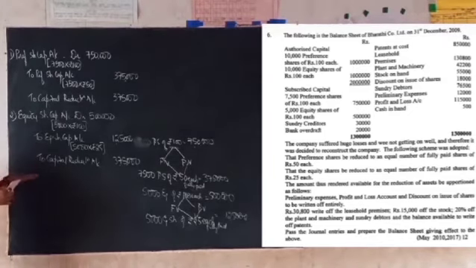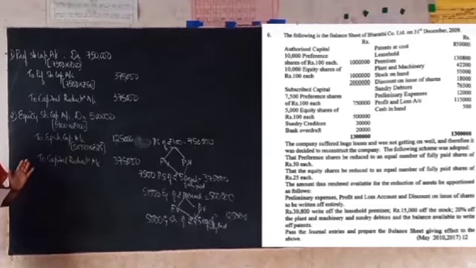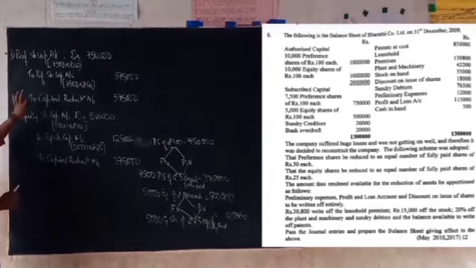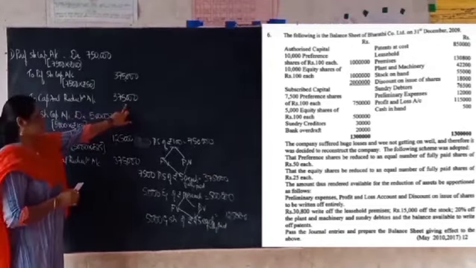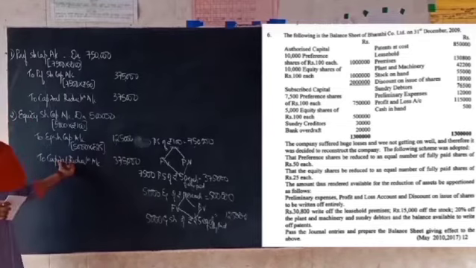Here they have given about reducing the preference share capital as well as reducing the equity share capital. They have not given anything about reducing the debentures or creditors. So here we have only transferred 3,75,000 from the preference share capital and 3,75,000 from the equity share capital to the capital reduction account.